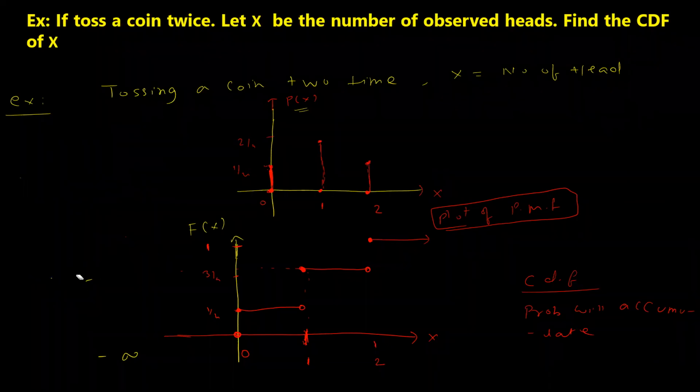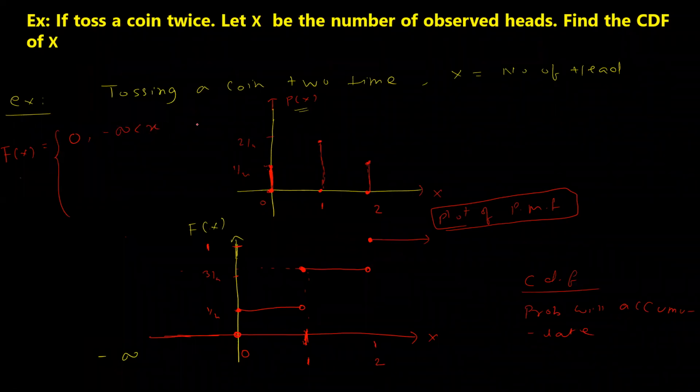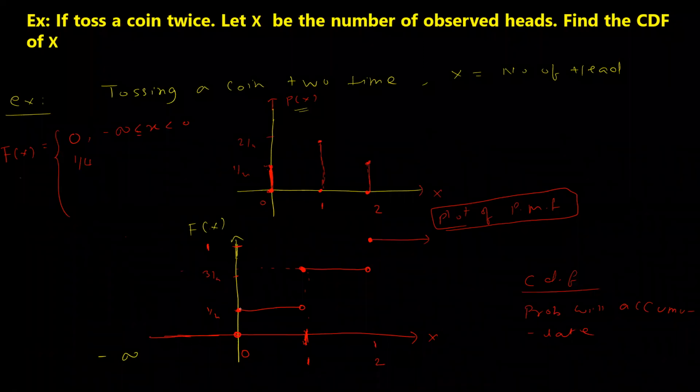Mathematically, what value will this f of x function take? Let us check. Because it is f of x here, it will take the values in this range. I have started from here. The value is 0 when minus infinity is less than x and x is less than 0. Now the probability was 1 by 4 at 0.